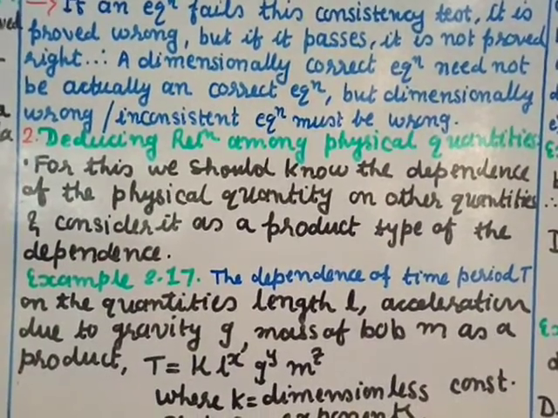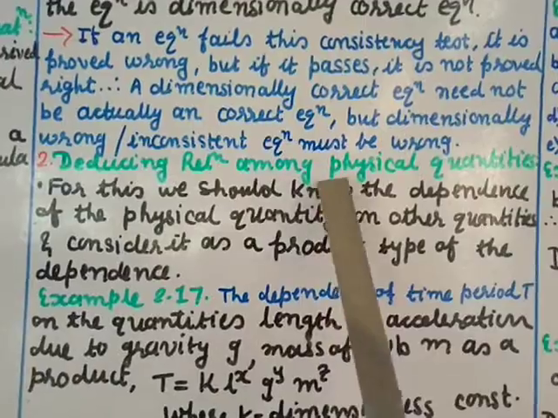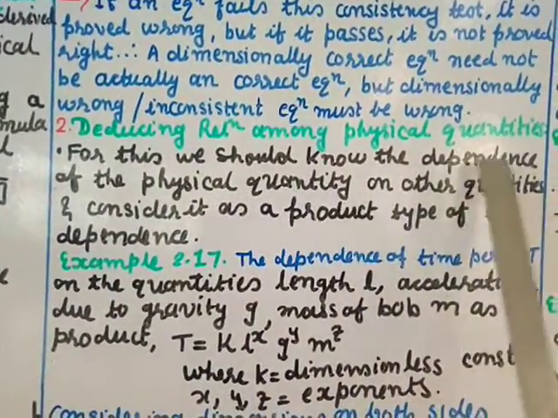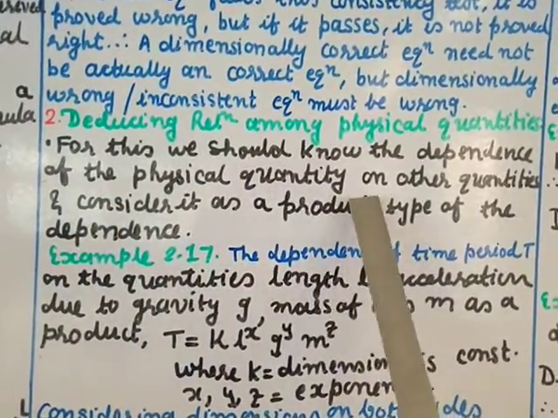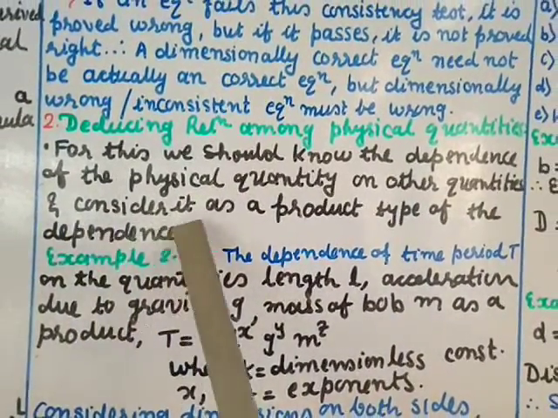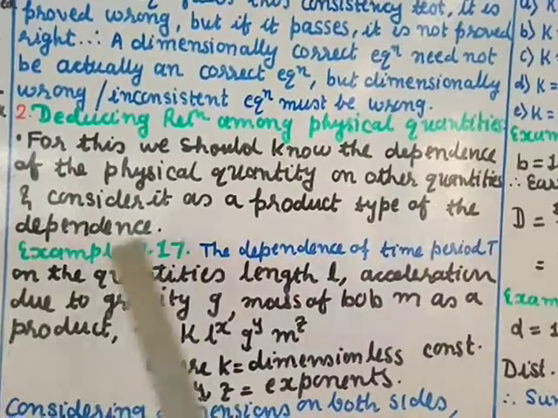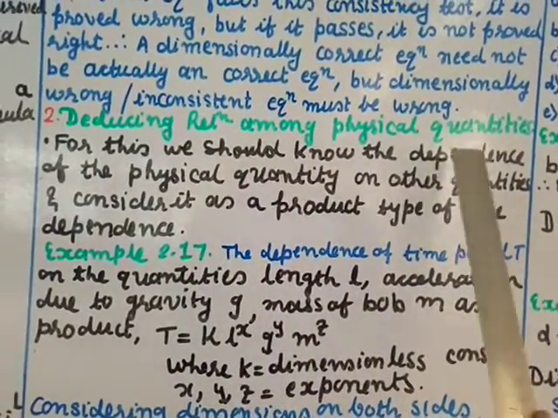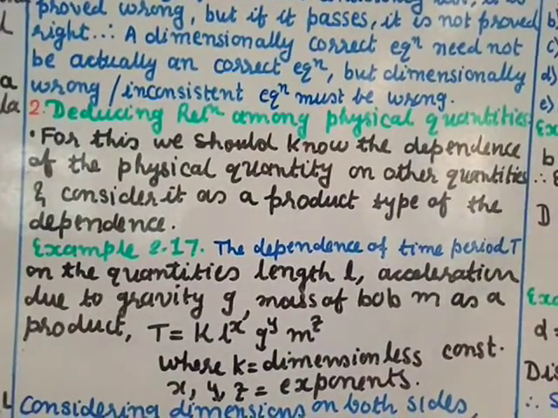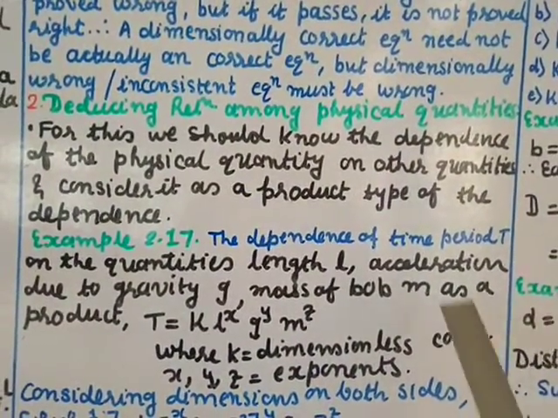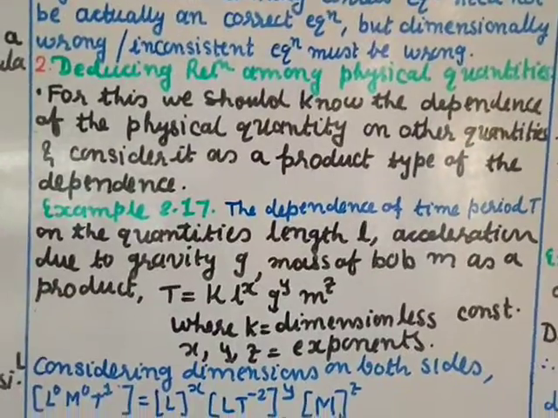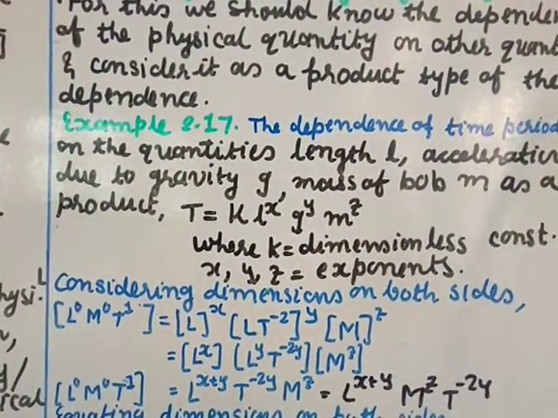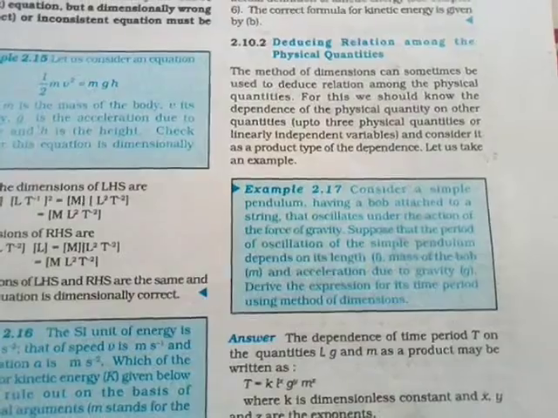The second application is deducing relations among physical quantities. For this, we should know the dependence of the physical quantity on other quantities and consider it as a product type of dependence. So what we require is the dependency of a physical quantity on other quantities, and we take that as a product. We shall study this with an example, that is example 2.17, the dependence of time period. Let me read the question first.